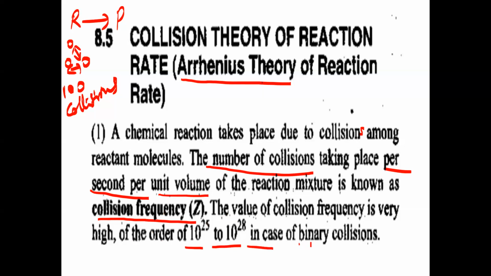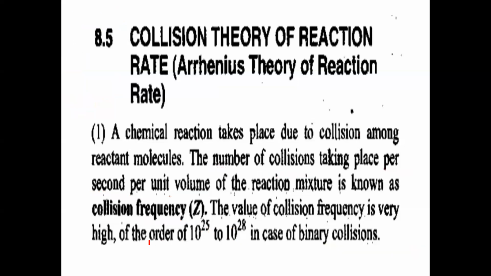In case of binary collisions, meaning between two molecules, 10^25 to 10^28 collisions will occur between two reactant molecules per second per unit volume. A very large number of collisions will occur. But all these collisions will not lead to the formation of products. Only some of these will convert the reactants into products. They are called fruitful collisions.